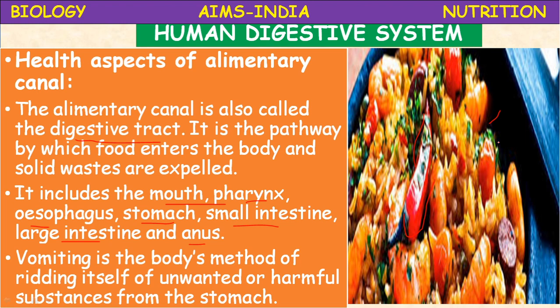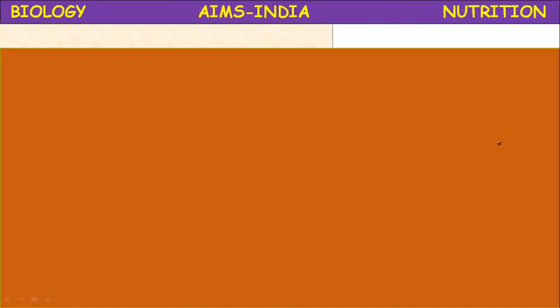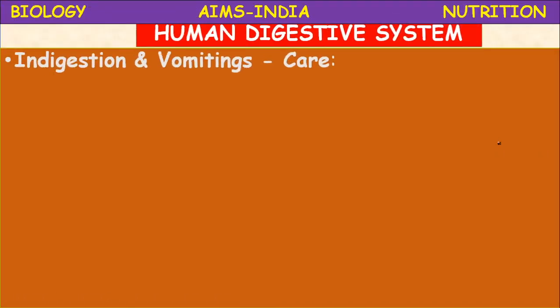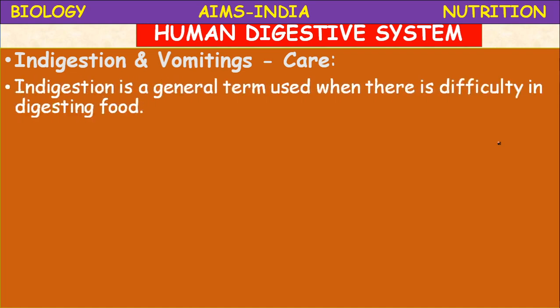So imbalance leads to some reaction. That is vomiting. It is an involuntary action.